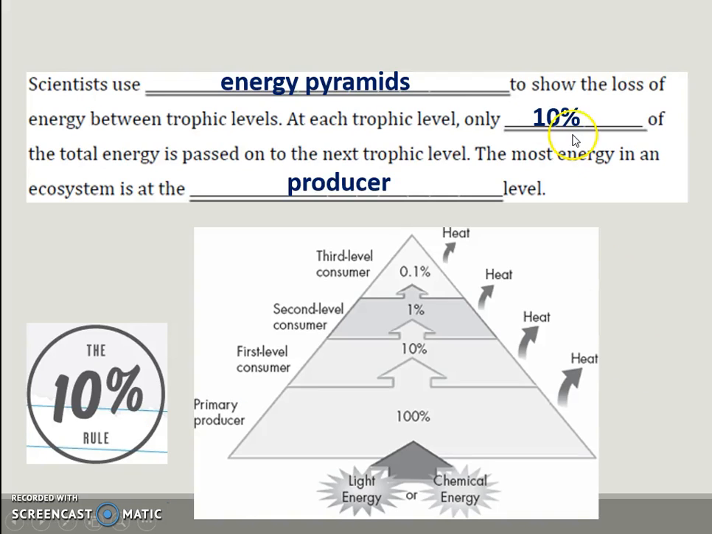So scientists use energy pyramids to show the loss of energy between trophic levels. At each trophic level, only 10% of the total energy is passed on to the next trophic level. The most energy in an ecosystem is at the producer level. So over here you have 100% energy, primary consumers have 10%, you have 1%, and 0.1%.